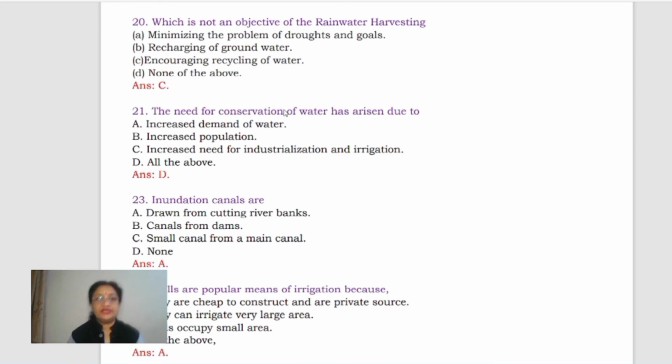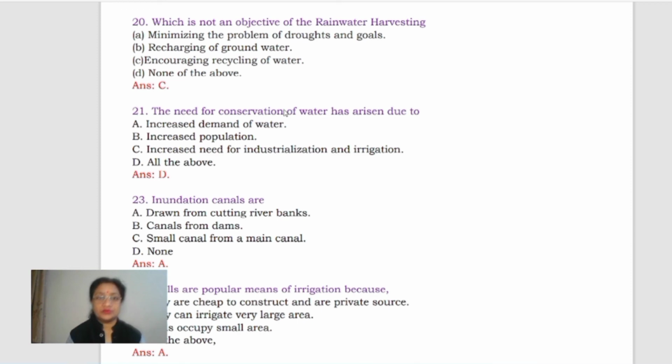A is minimizing the problem of droughts and goals, recharging of groundwater, encouraging recycling of water, and none of the above. Recycling of water actually is not the main objective of rainwater harvesting.